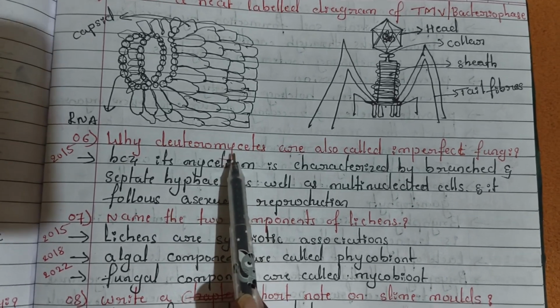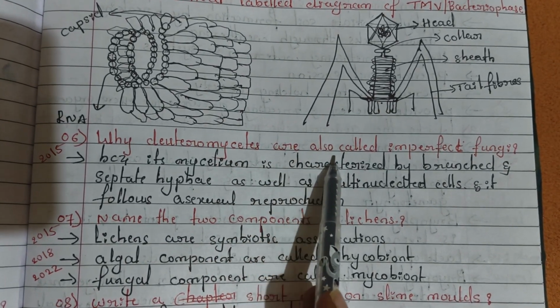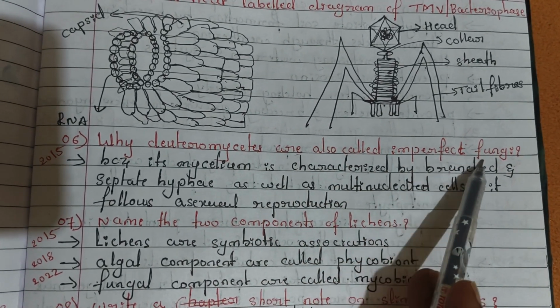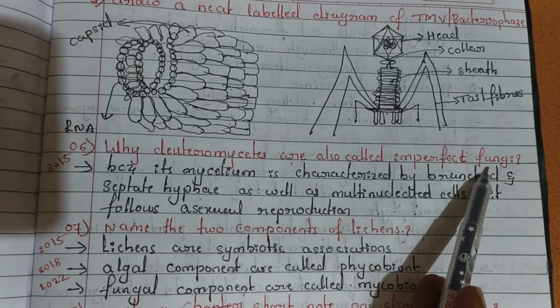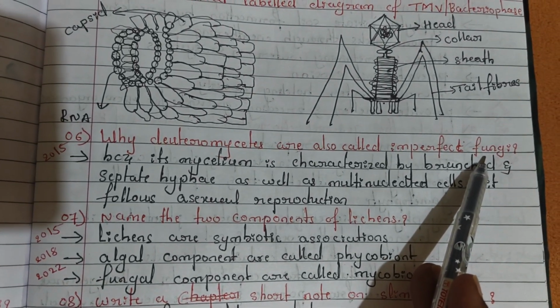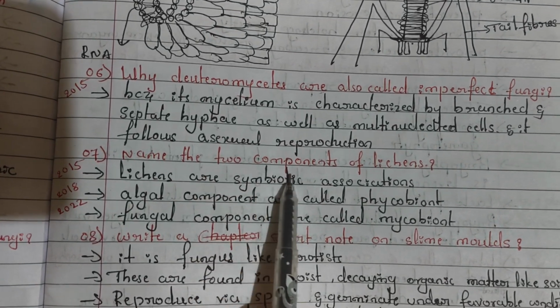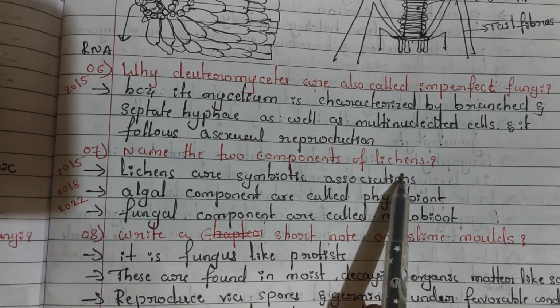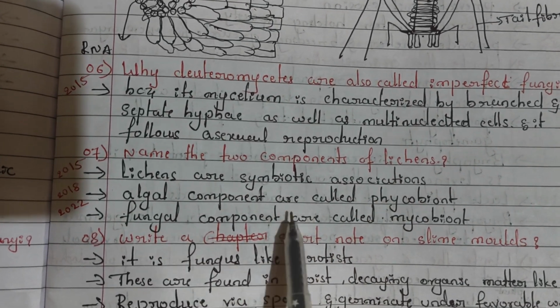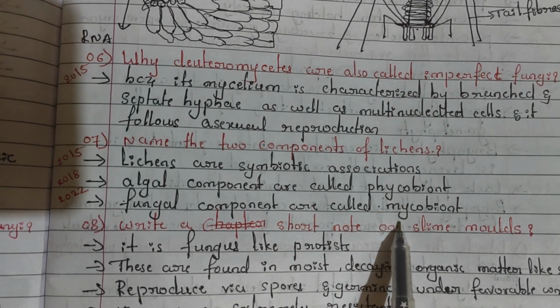And next is: why are Deuteromycetes also called imperfect fungi? It is most important, most of the time there is a question on imperfect fungi. And next: name the two components of lichens. I mentioned them: phycobiont and mycobiont.